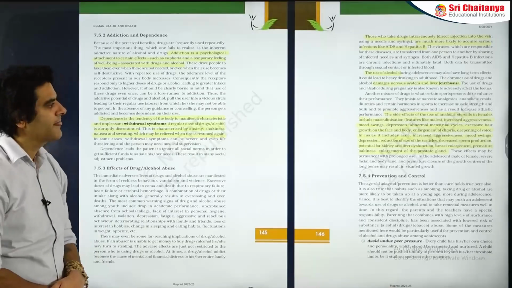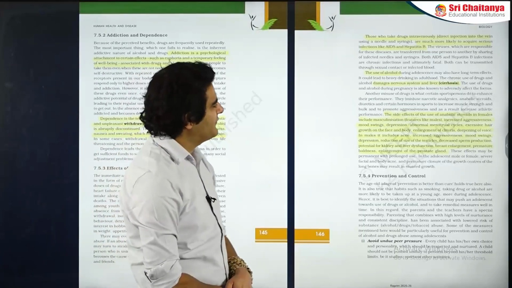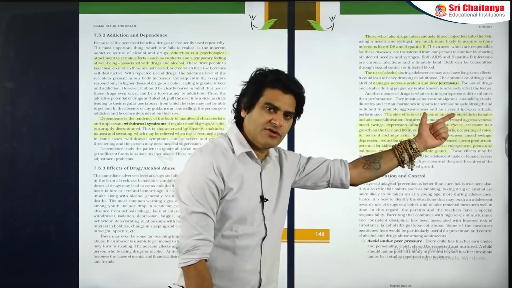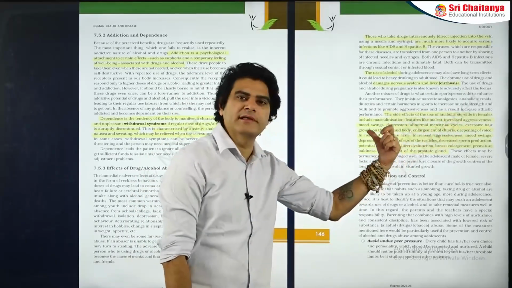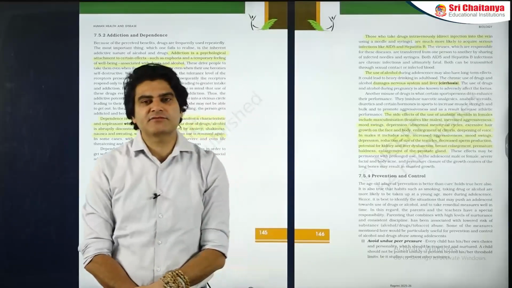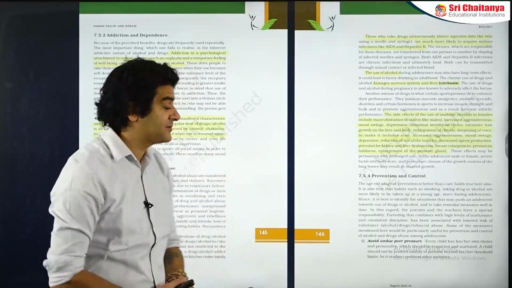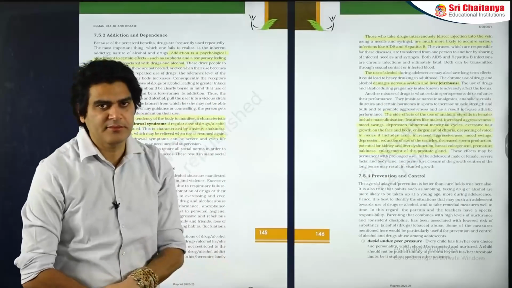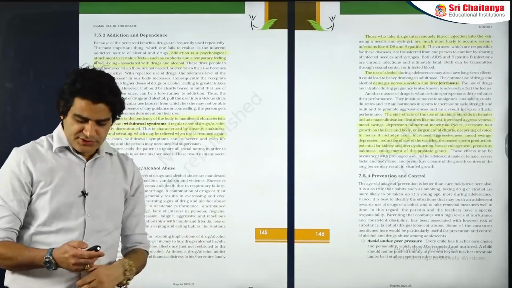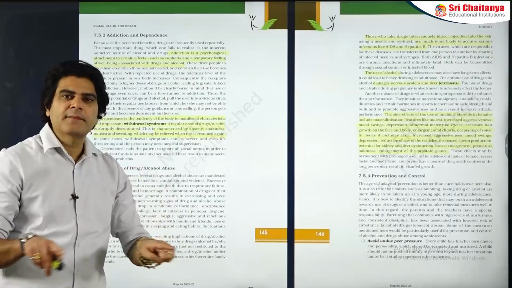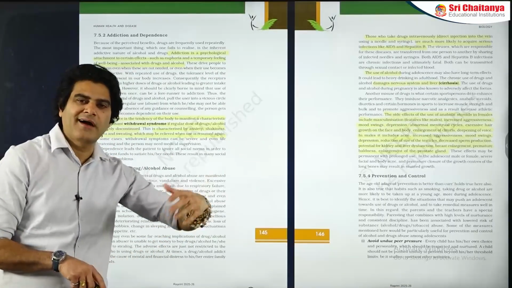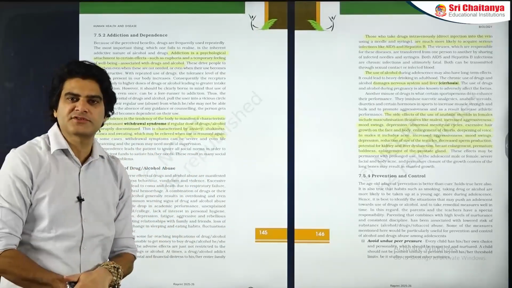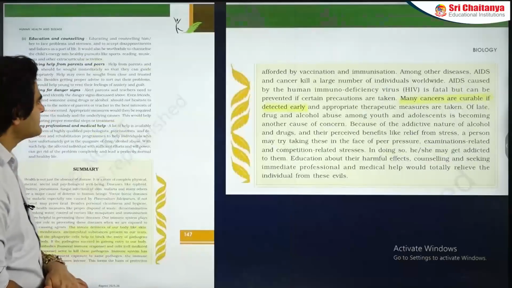Another important category of information from the questions perspective is this over here: anabolic steroid effects on females and males. The major reason why athletes, as I've told you, use anabolic steroids is to build muscles, but then there are side effects of anabolic steroids in both females and males which you need to remember, because there can be questions from these effects, like a table with the symptoms mentioned over there. Identify how many symptoms will occur in a female or male who abuses steroids. So an important section here.